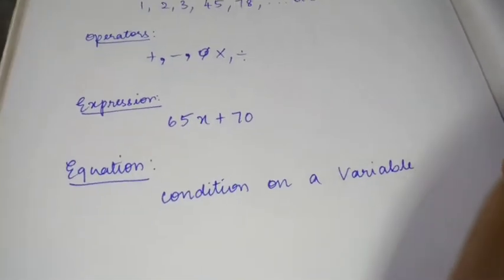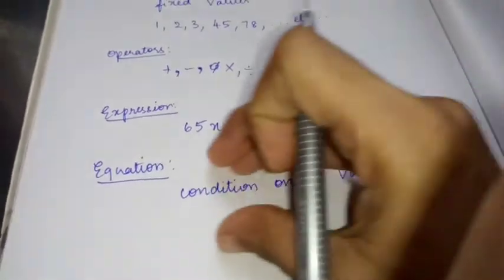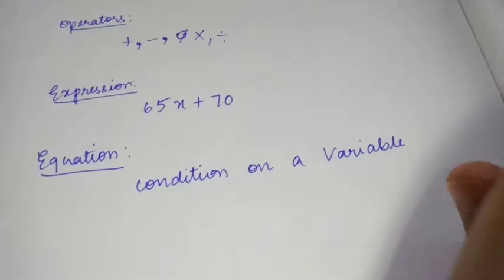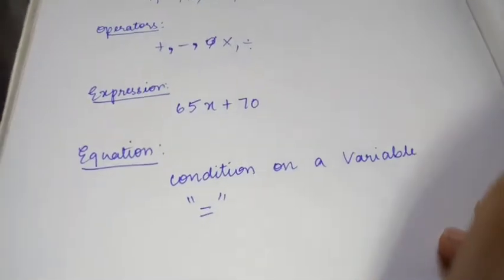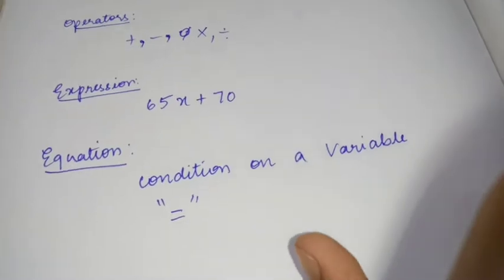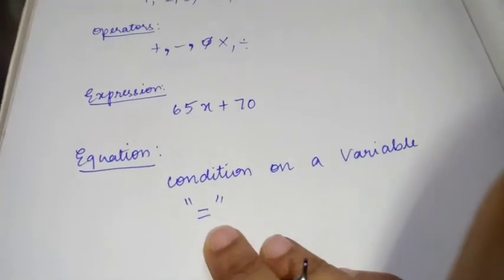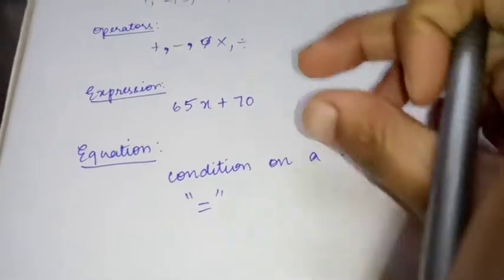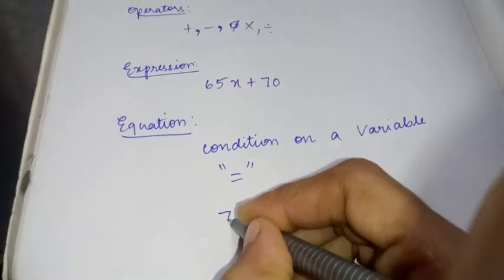After explaining with an example, you will understand what this condition on a variable is. An equation will compulsorily have an equal to sign. So that is the only difference between an expression and an equation.